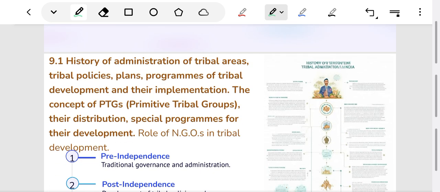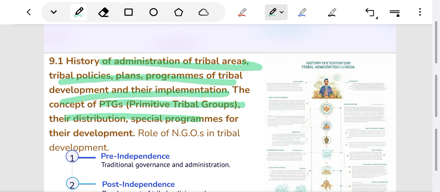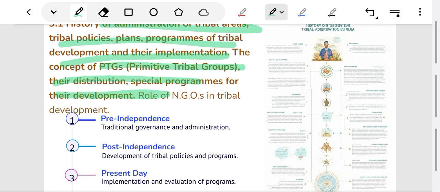Now comes chapter 9.1, that is history of administration of tribal areas, tribal policies, plans on tribal development and their implementation. And we will study the concept of PVTGs, that is primitive vulnerable tribal groups, and their distribution, specific programs for PVTG development, and role of NGOs in tribal development.